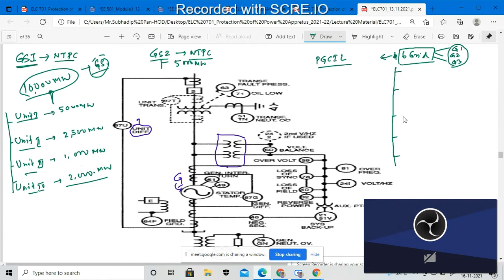So we have, first, the northern grid, southern grid, then eastern, and the western grid.